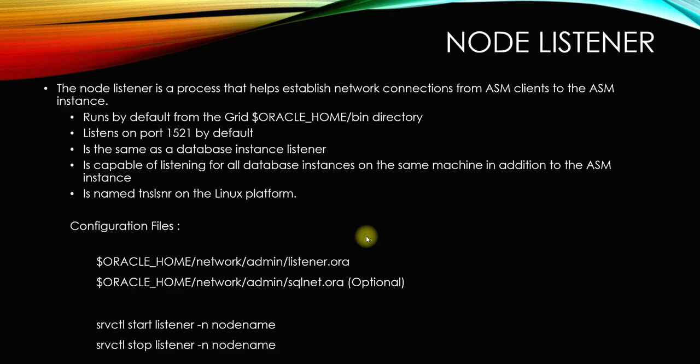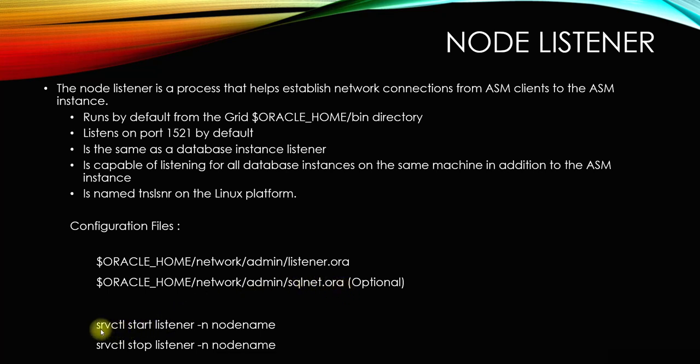So let's move on to the configuration file. What are the configuration files for the node listener? When you set up the environment variable as +ASM1 or 2, or however many nodes you have, the environment should be the grid home. So it is Oracle home /network/admin, because as you all might know, in a single instance environment the listener runs from the Oracle software home, but in the cluster environment the listener runs from the grid home. That is where you need to configure listener.ora and sqlnet.ora.